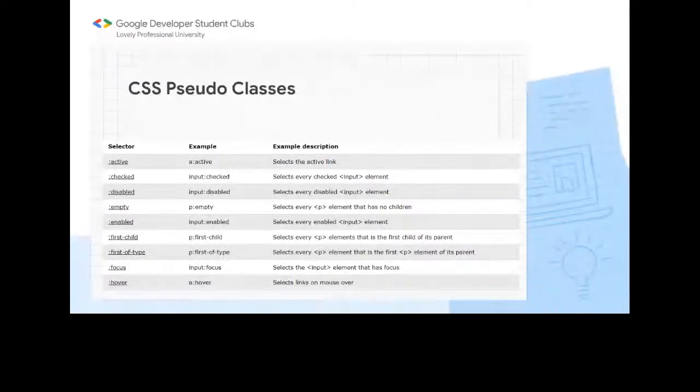Like active, which we use for the anchor tag. This is to choose what the style will be when our anchor tag is active. For a button we use button colon hover, so when there is a hover on a button, what CSS we have to apply. So these are some pseudo classes which represent special states of the element. You can get to know about this also in the practical. So now let's move forward.